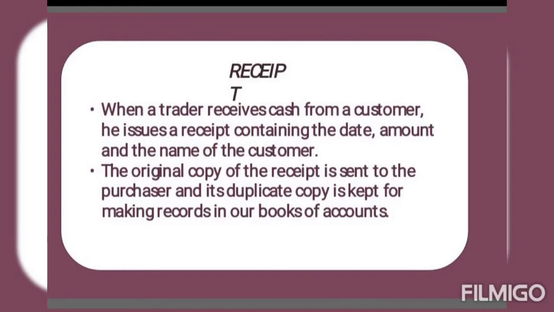Now, whenever the business receives cash from a customer, then obviously we need to record the same also, but for that we need to have a source document. So whenever we receive cash from a customer, we give one receipt to the customer. On that receipt, the date of the transaction, amount of the transaction, and name of the customer who has made payment to us is written. The original copy is given to the customer, and the duplicate we keep with us for making record in our books of accounts.